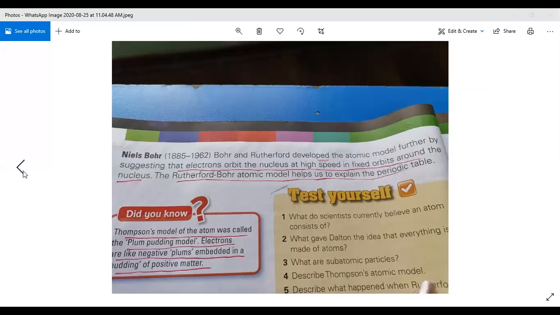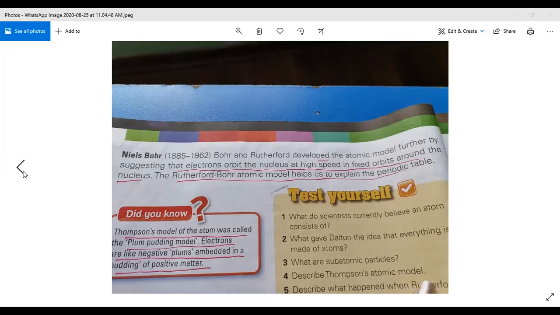Now, beta, come to the next part. It is given Niels Bohr. We are doing question number 1. The last one is Niels Bohr, and you will write here 1885 to 1962. Then you will write: Bohr and Rutherford developed the atomic model further by suggesting that electrons orbit the nucleus at high speed in fixed orbits around the nucleus. The Rutherford atomic model helped us to explain the periodic table.